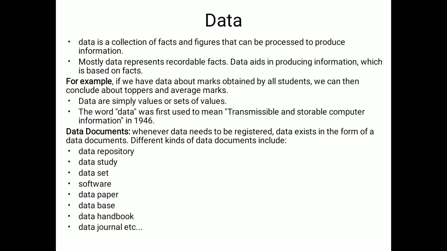Data documents means whenever the data needs to be registered, data exists in the form of data documents. Different kinds of data documents are there in the database management system, like data repository, data study, data set, software, data paper, database, data handbook, data journal. Different data documents are there.